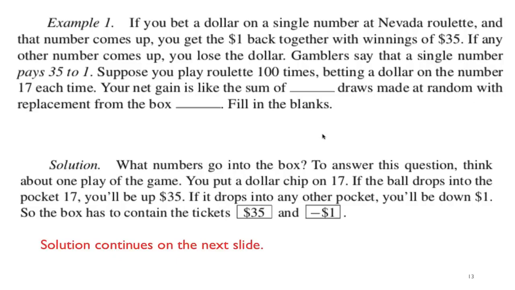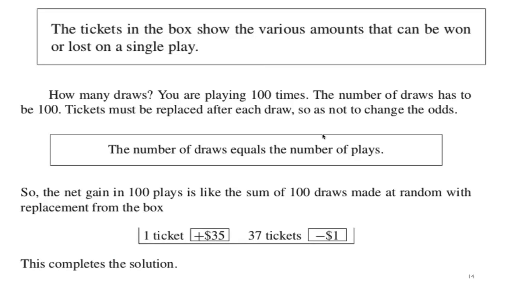Now we want to figure out how many of each of these tickets we get from this box. We want to convert this into a box model. Remember the numbers go from 1 to 36, and then 0, and then 00. There's only one ticket that gives me a winning $35. That ticket is 17, and we're betting on 17 each time. If you're betting on a number, there's only one ticket that will give you $35. Every other ticket means you picked the wrong ticket and you lose $1. So it's 37 tickets of -1, and one ticket of $35.